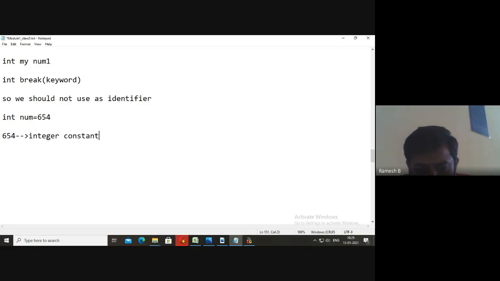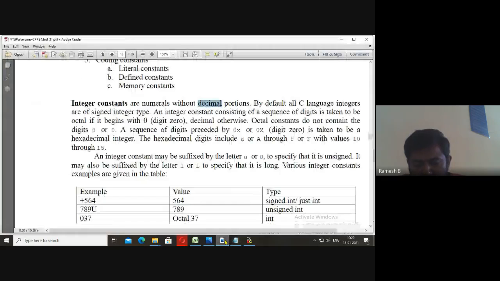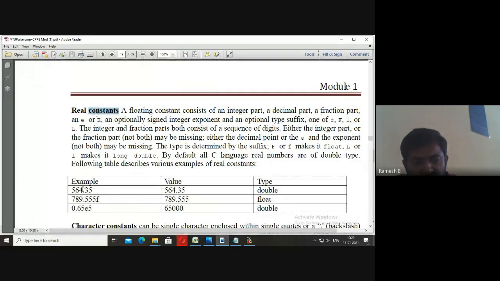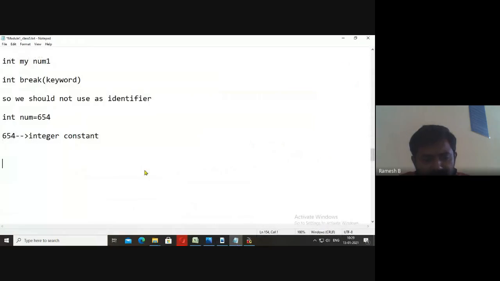Now the next type of constant is real constants. Real constants have decimal values, fractional values. You see there, 564.35. Let me give you an example: float num is equal to 56.789.